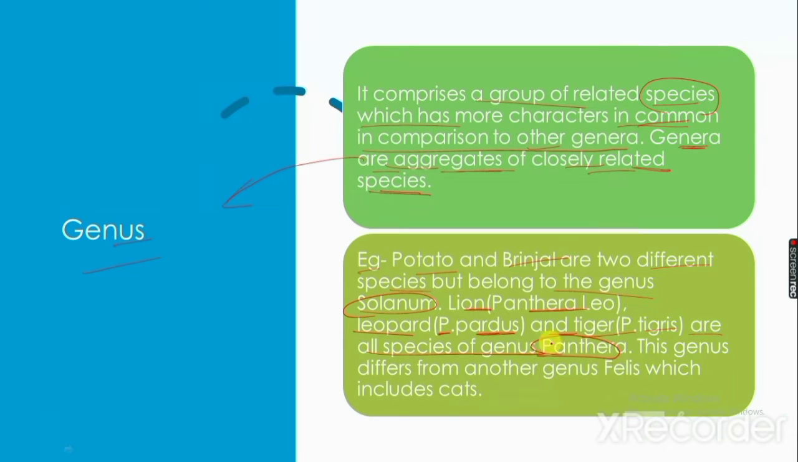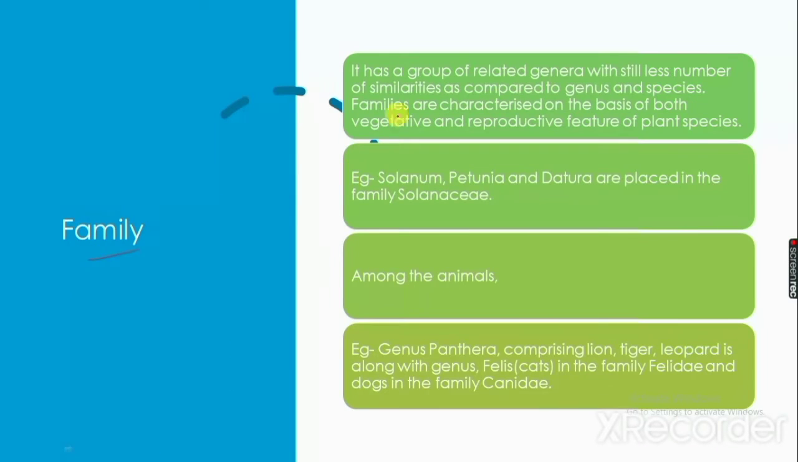This leopard, that Panthera genus, is different from Phallus. Panthera is used for lion, leopard, and tiger, whereas Phallus is used for cat. Family has a group of related genera with still fewer similarities as compared to genus and species. In family, similarities are fewer in number as compared to genus and species group.